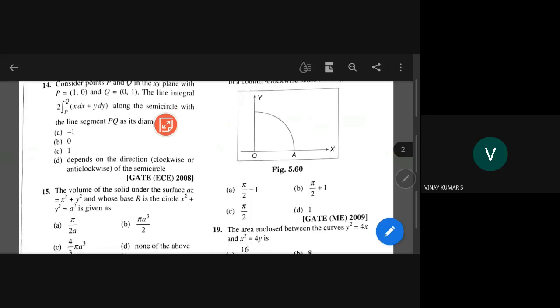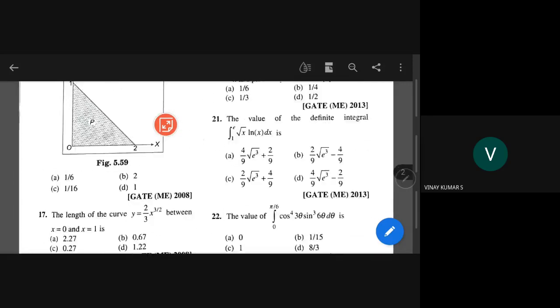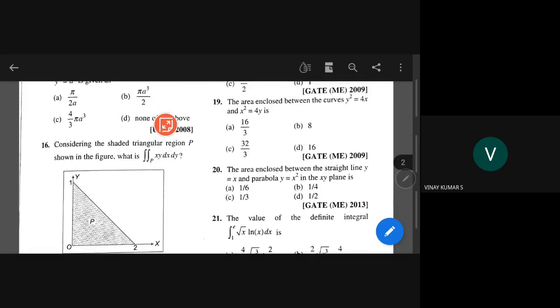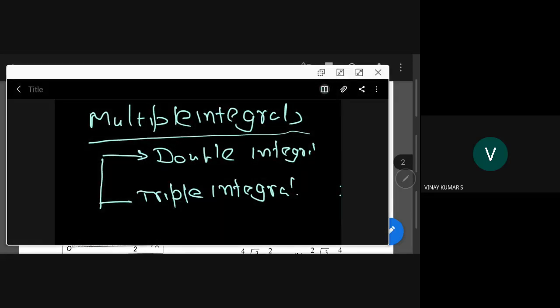Here and there only a couple of problems, 2 to 3 problems are about single integral. They are very simple ones. But most of the problems here involve functions of 2 variables. Then why should we go for 3 variables? That also we require. You have it in the syllabus of the GATE examination.